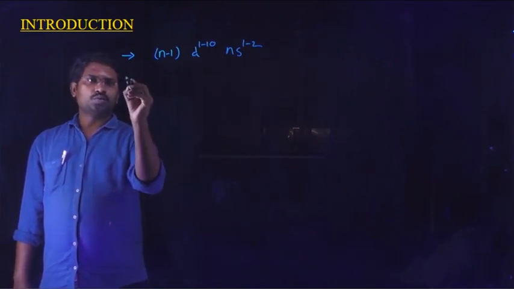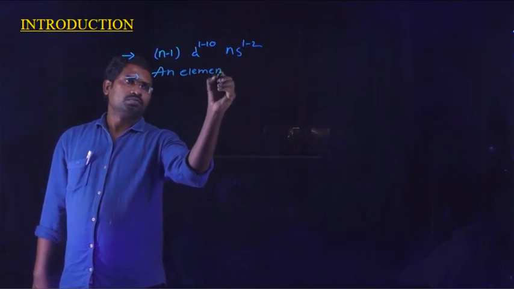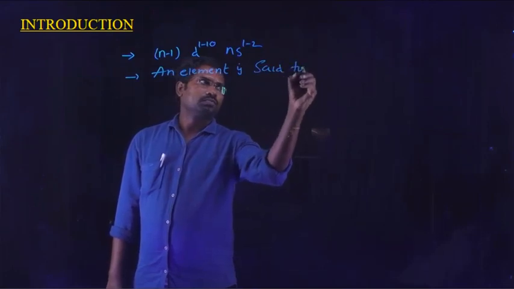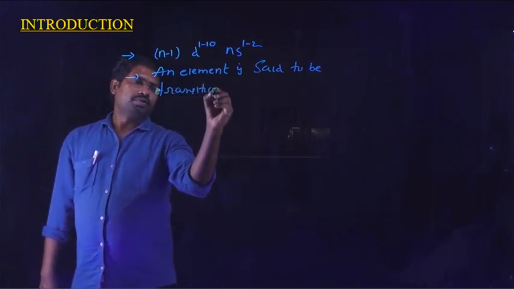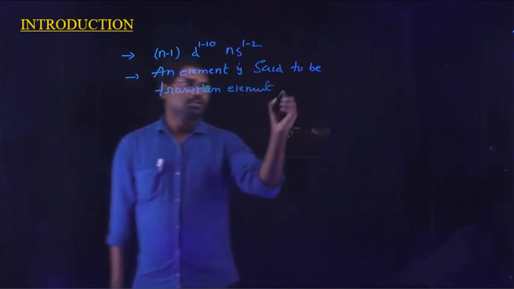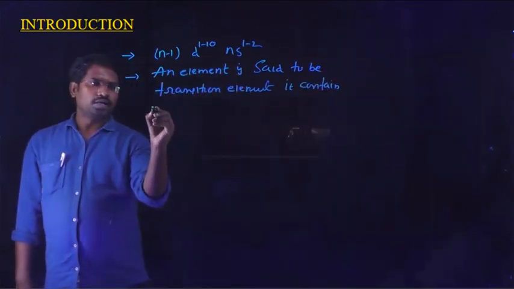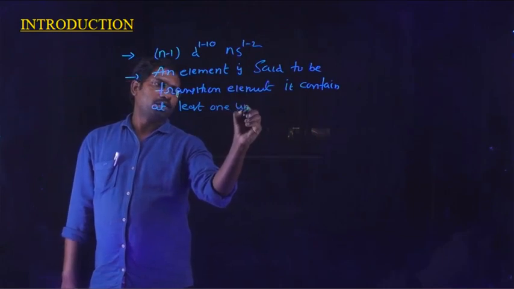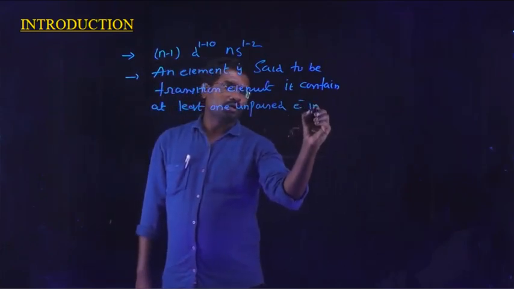If an element is said to be a transition element, it contains at least one unpaired electron. At least one unpaired electron in the d orbital.